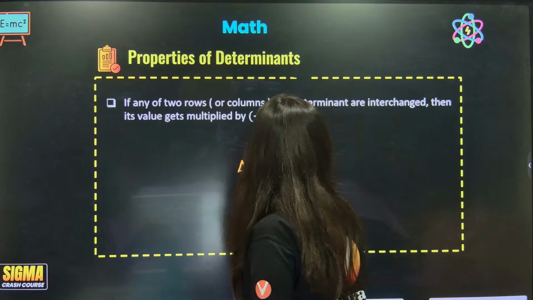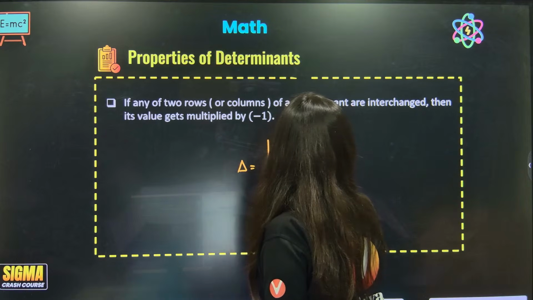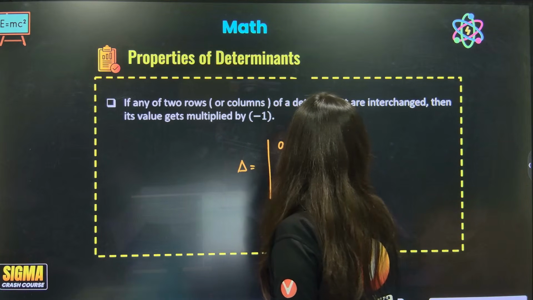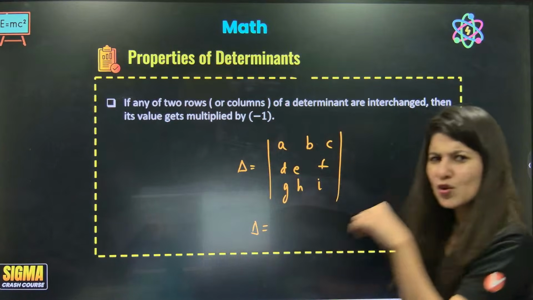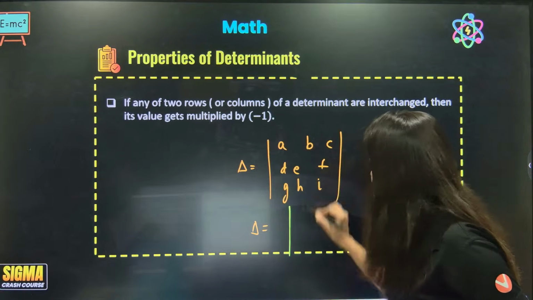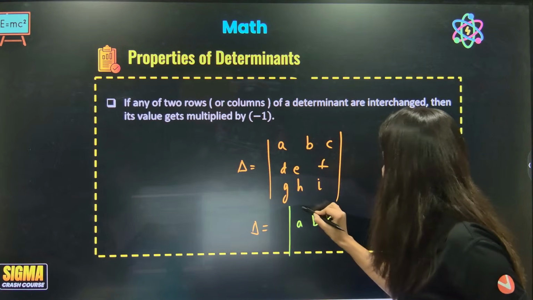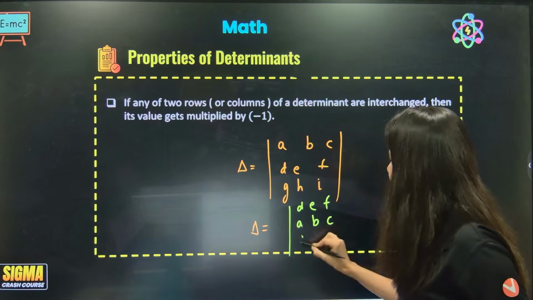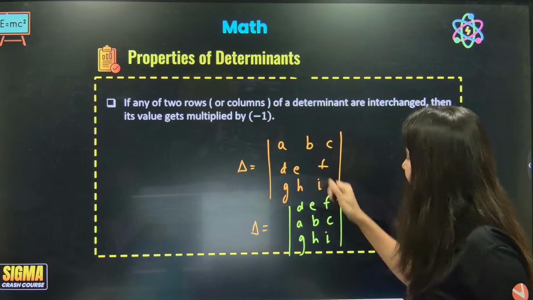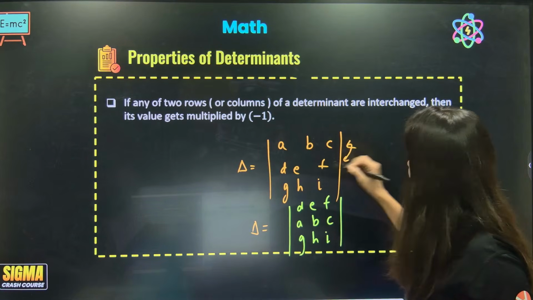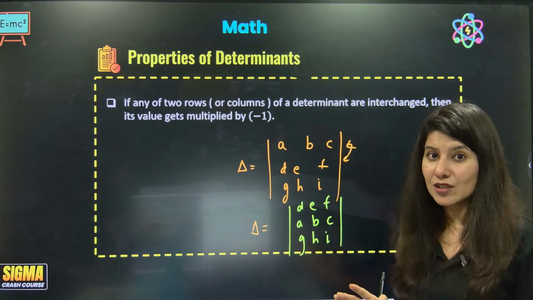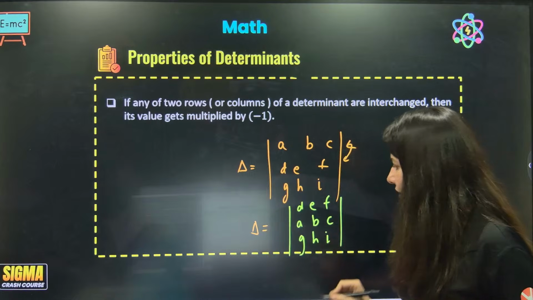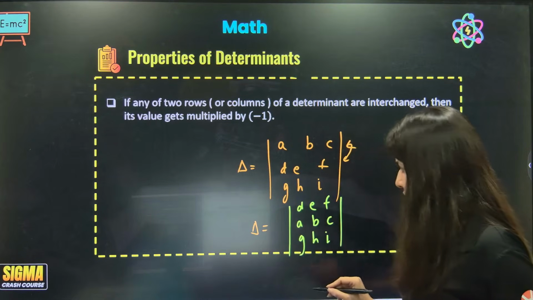Suppose you have A, B, C, D, E, F, G, H, I, and now you feel that A, B, C should not be on top. I want A, B, C to be in the middle and D, E, F above. Basically, you are interchanging row 1 and row 2. So if any two rows are interchanged, or any two columns are interchanged, what will happen?